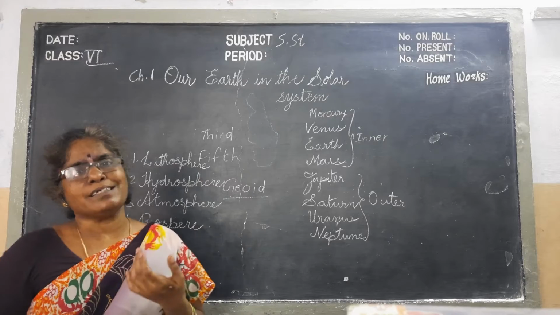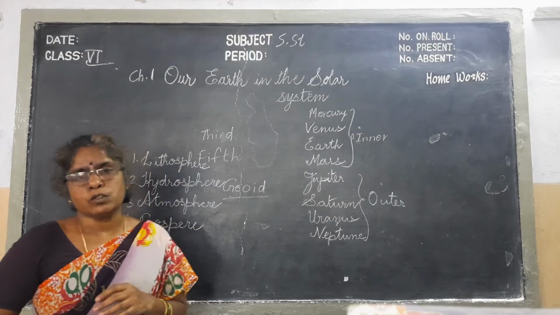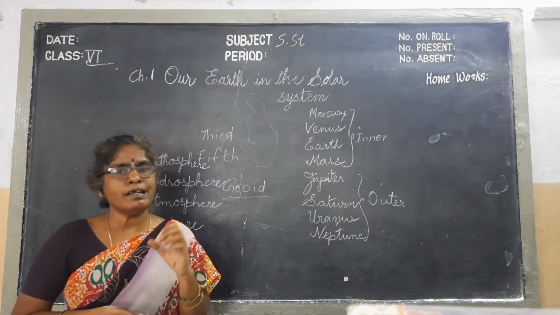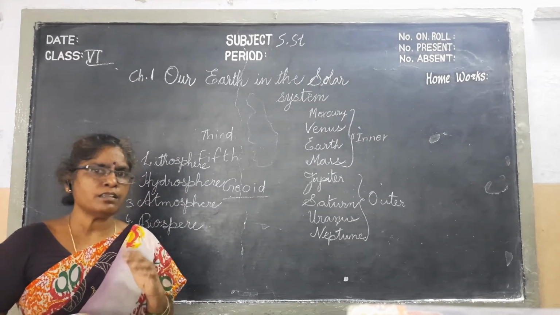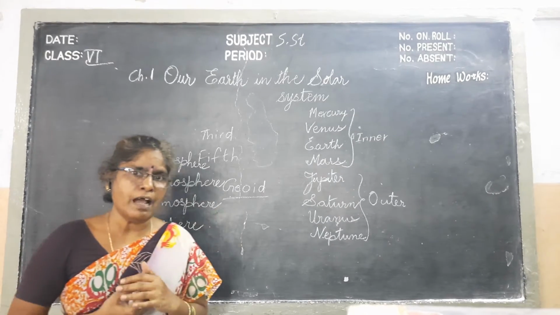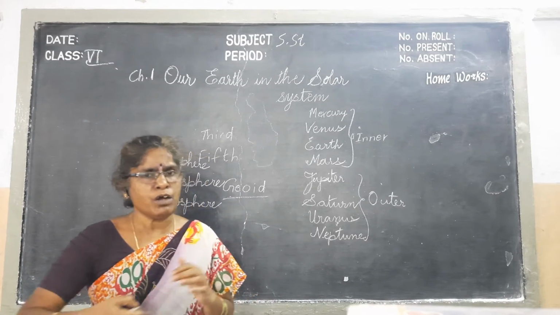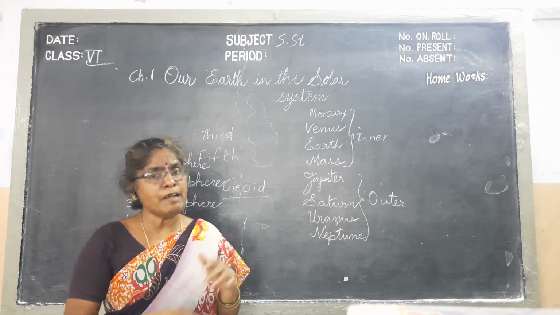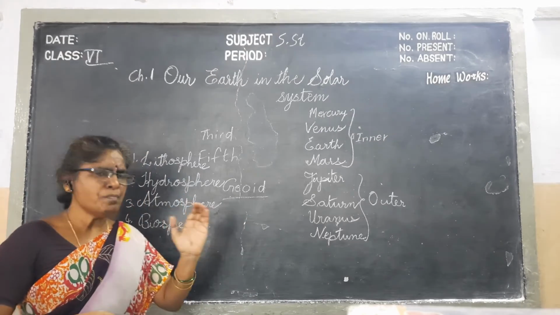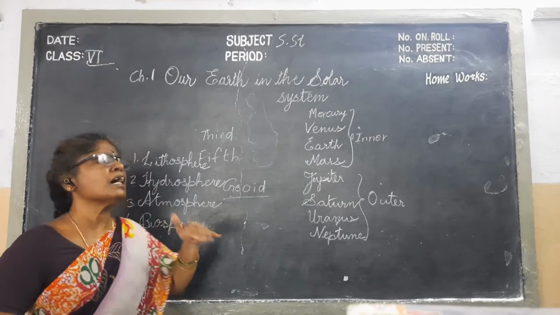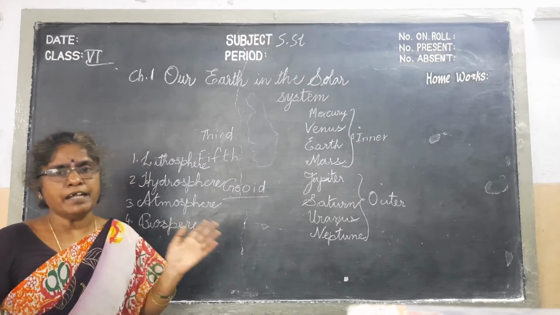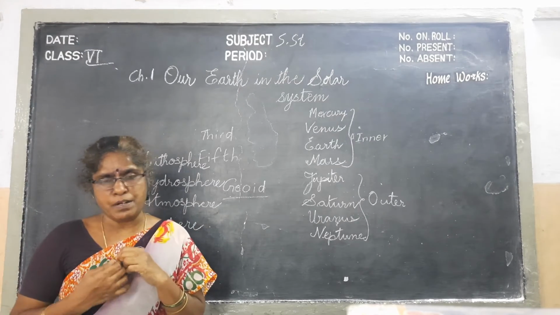Now we will discuss the lithosphere. What is the lithosphere? The lithosphere is the hardest rock material of the earth's surface. On this only we have landforms, where we are living on land. So landforms come under this lithosphere, that means rock landforms. This solid part of the Earth consists of rock materials.